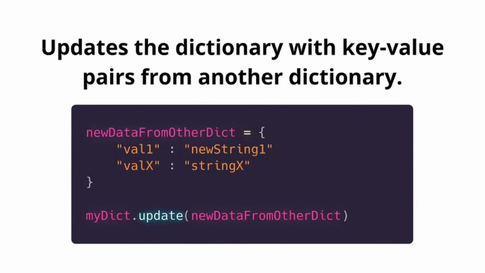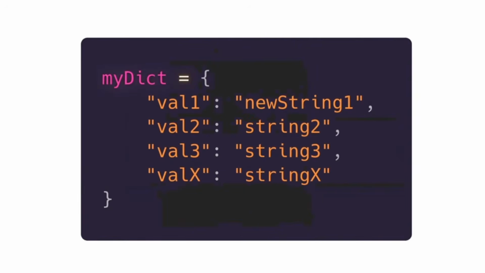If we declare another one that, as you can see, shares the same first key, which is key 1, but with a different value, which is new string 1, and we apply this method, we notice that the value of key 1, which both share, is updated with the value of the second one, which is new string. Additionally, the x key and its value are added because the first dictionary didn't have it, but the second one does.